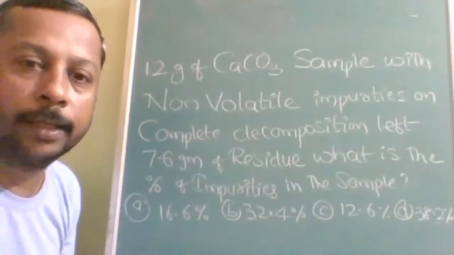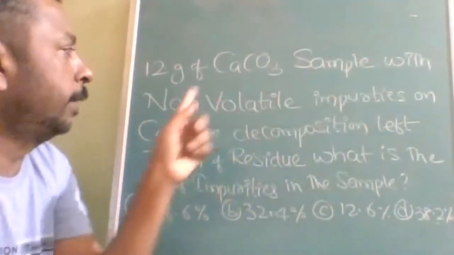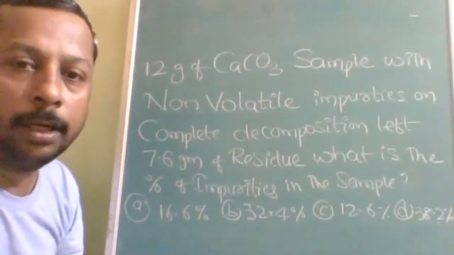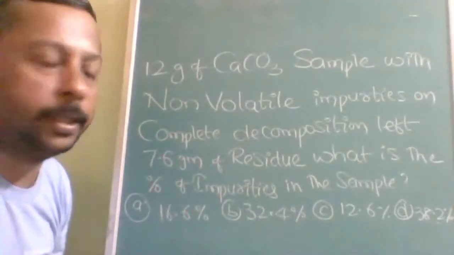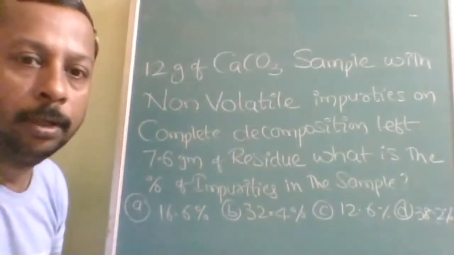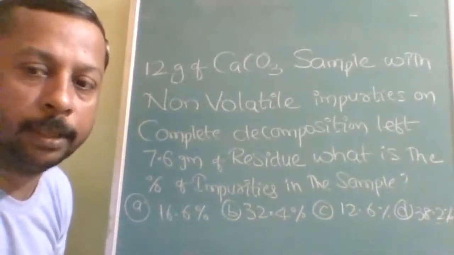See here, next question. 12 grams of calcium carbonate sample with non-volatile impurities, on complete decomposition, left 7.6 grams of residue. What is the percentage of impurities in the sample?